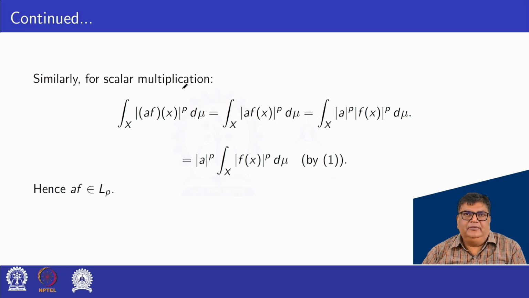Similarly, for scalar multiplication, suppose a is any scalar. Then the integral over X of mod (af)(x) power p d mu is equal to the integral over X of mod a into f(x) power p d mu.